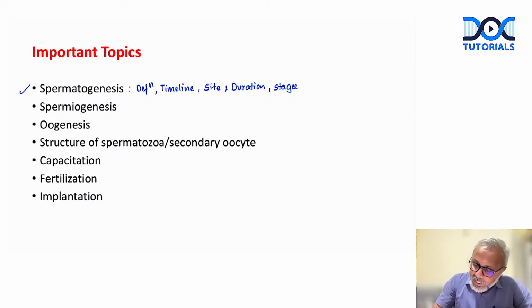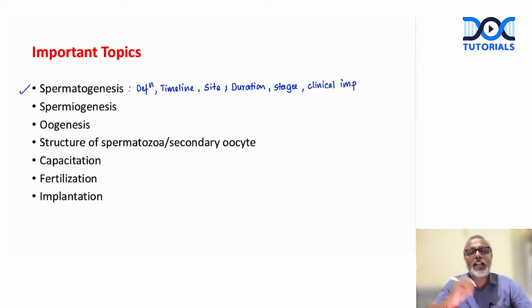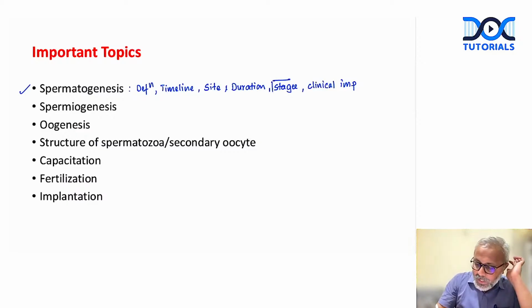And possibly in the end, we can finish with the clinical importance or clinical significance of knowing about the process of spermatogenesis. So this is how we can approach the spermatogenesis topic: a 5 marker with these 5 headings and a simple flow chart where we explain the stages.